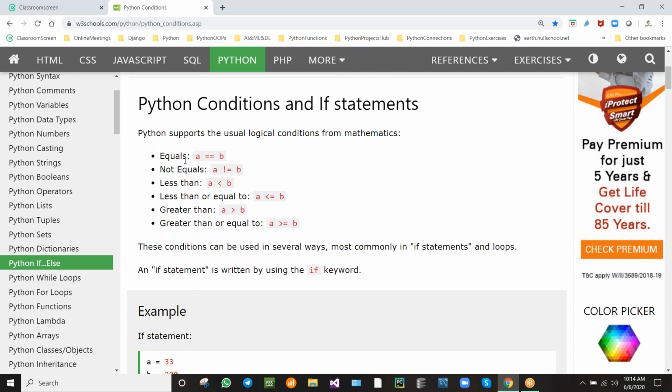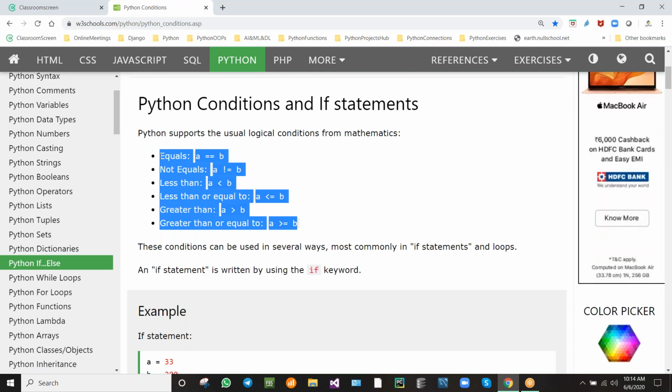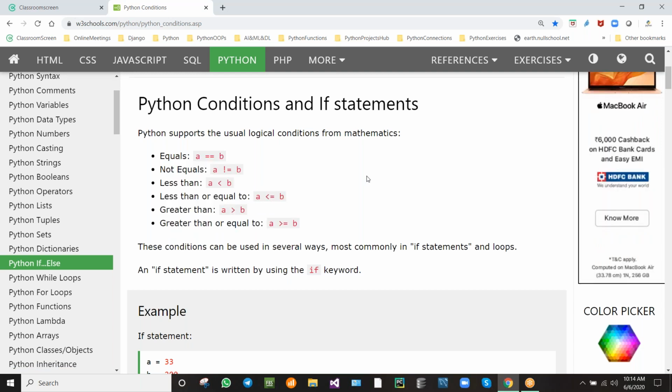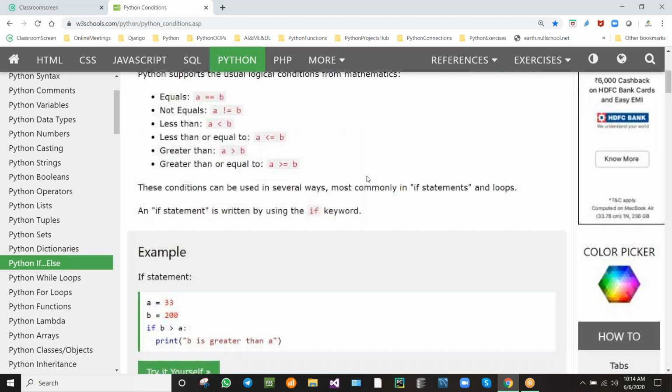So what are those? Equals, not equals, less than, less than or equal to, greater than, greater than or equal to. These are all the possible conditions we will be getting while comparing items with each other.